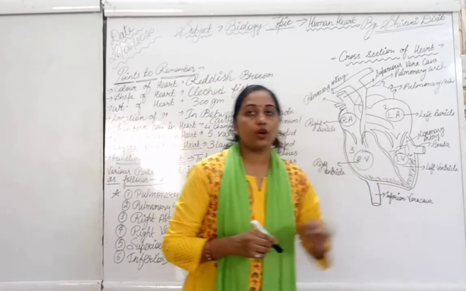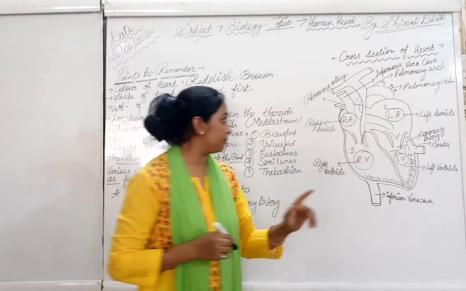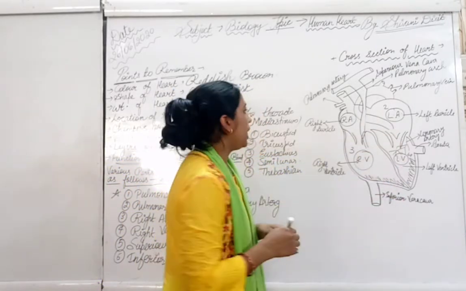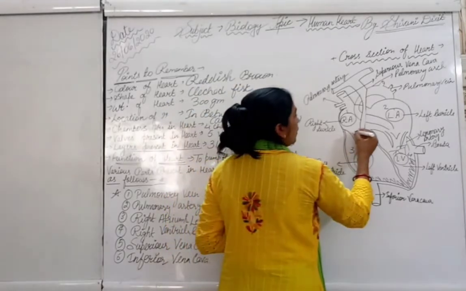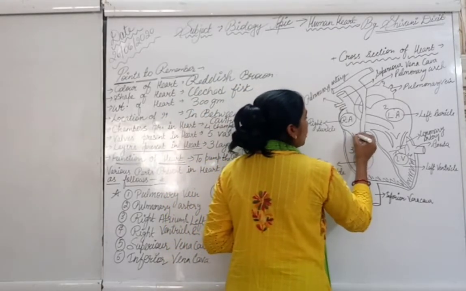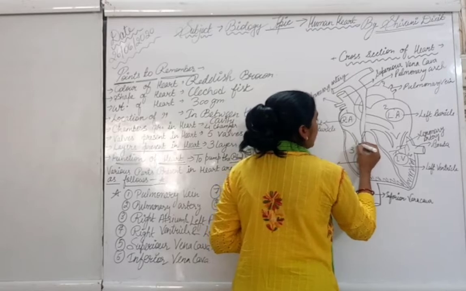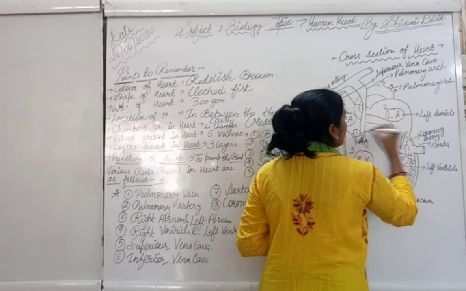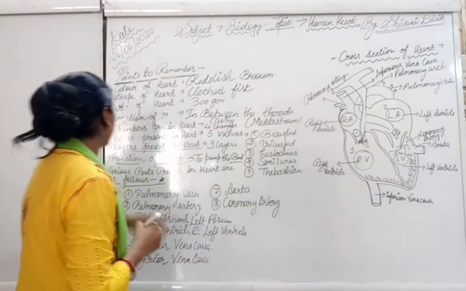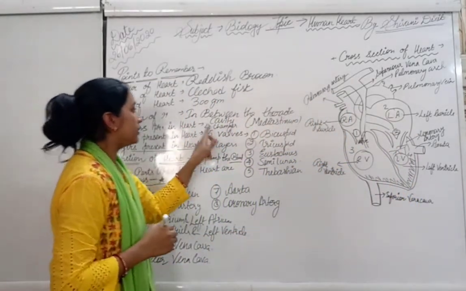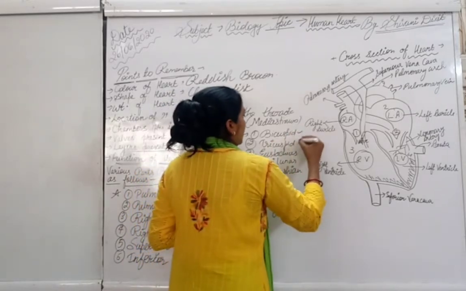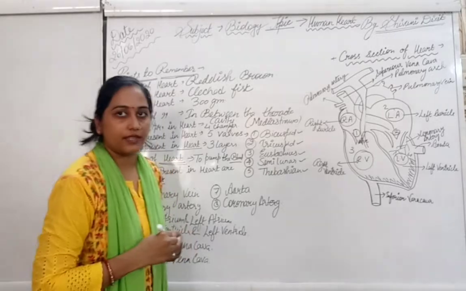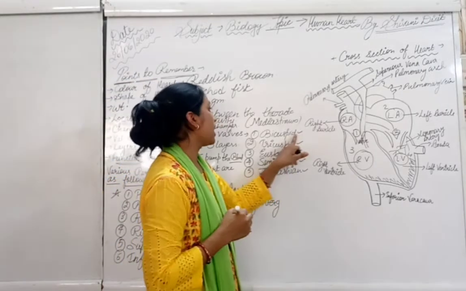What is the location of these chambers? It is inside the heart, right? And if we talk about the position of the valves, here is the valve. The first valve is this and the second valve is this. We will understand the valves. There are mainly 5 valves present in the heart. Let's understand their locations one by one.